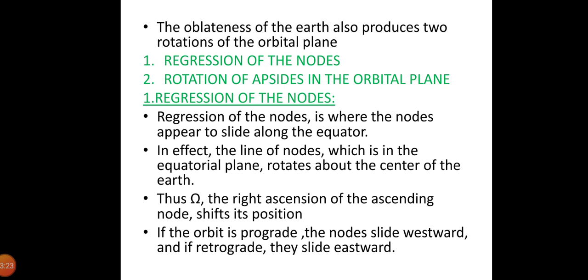Now the oblateness of the Earth also produces two rotations of the orbital plane. One is the regression of the nodes and the second one is the rotation of apsides in the orbital plane. Now let us see about the regression of the nodes. Regression of the nodes is where the nodes appear to slide along the equator. In effect, the line of nodes which is in the equatorial plane rotates about the center of the Earth. Thus, omega, which is the right ascension of ascending node, shifts its position. So, if the orbit is prograde, the nodes slide westward, and if retrograde, they slide eastward.